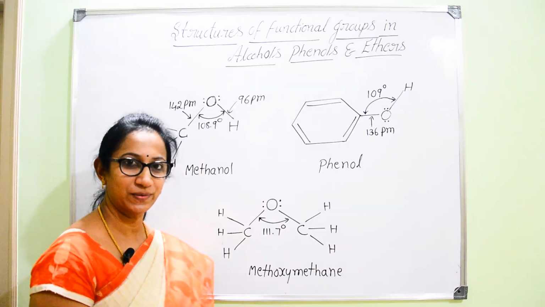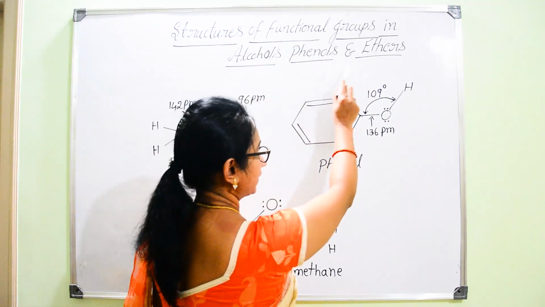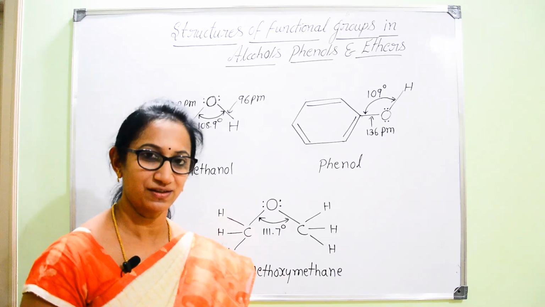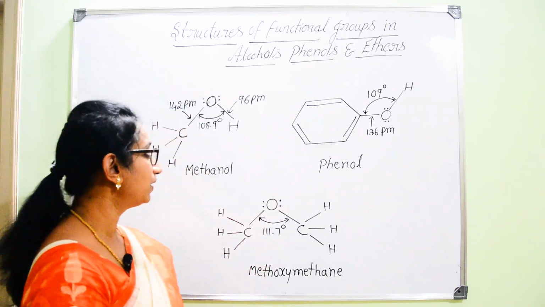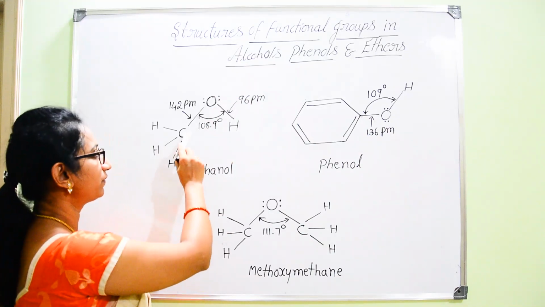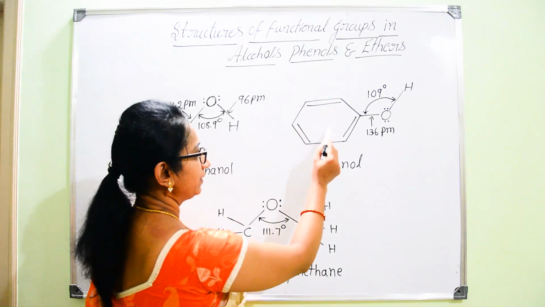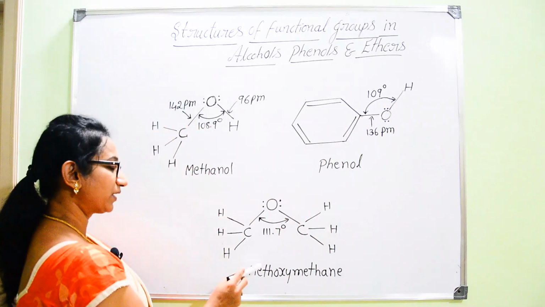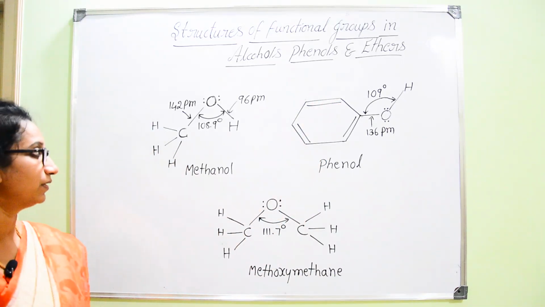Now we can go for the next topic in this chapter, that is structures of functional groups in alcohols, phenols and ethers. Functional groups play a major role in any given organic compound. They represent its particular chemical properties. Now, if you consider alcohols, one example I have considered is methanol. Here I have given the structure for methanol. And next one is phenol. Here I have mentioned the expansion of this OH along with the bonds also. Then one more example I have taken, with regard to ethers. We have taken methoxymethane as the example.